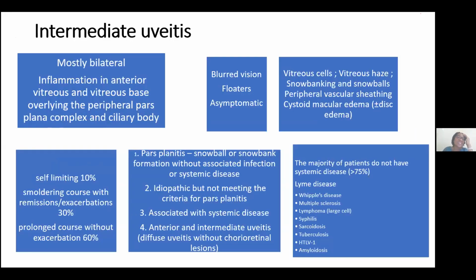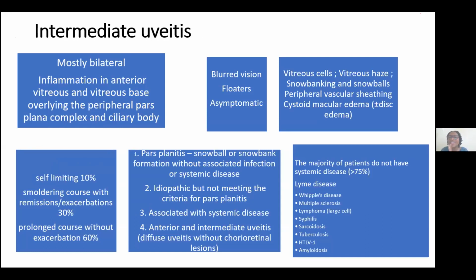Intermediate uveitis is usually bilateral, but it could be asymmetrical. In fact, it's usually a self-limiting disorder. It may be asymptomatic. You may never see it until it pops up in one eye after you have done a cataract surgery, or you have a reason to just dilate, or sometimes for patients that keep complaining of floaters. And the majority of them are not associated with systemic disorders.